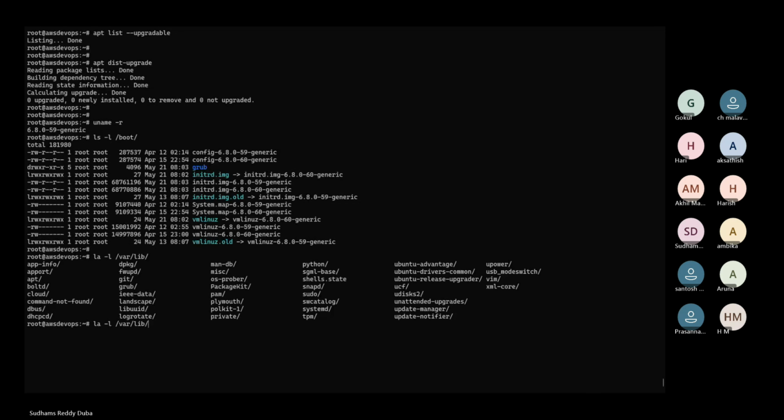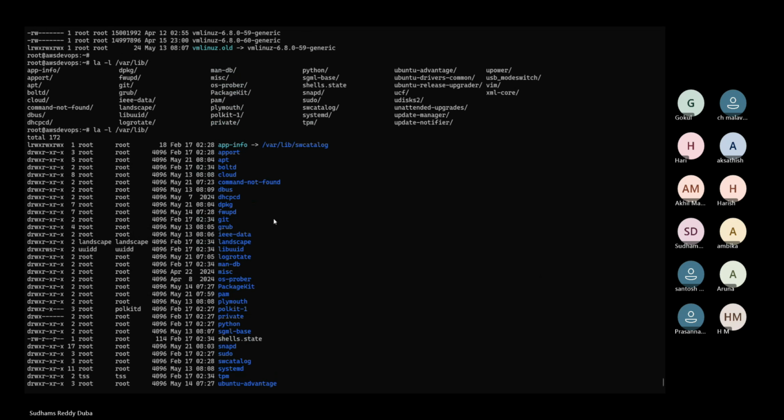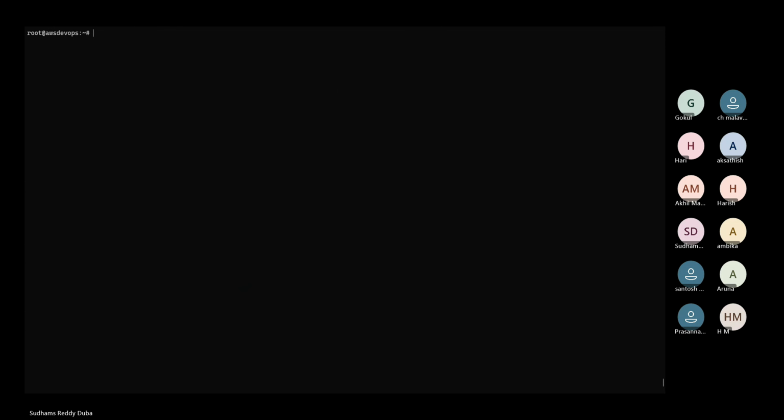All these are folders. There are no specific files. Just a second, I forgot the path.